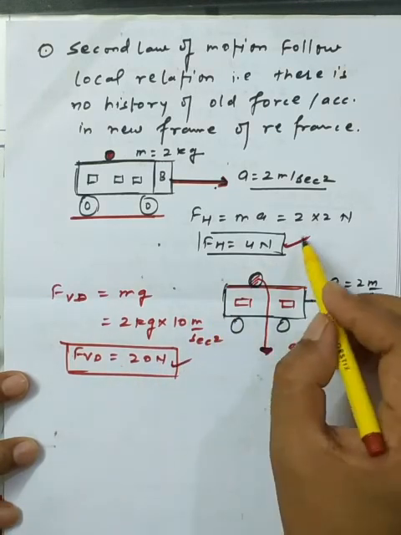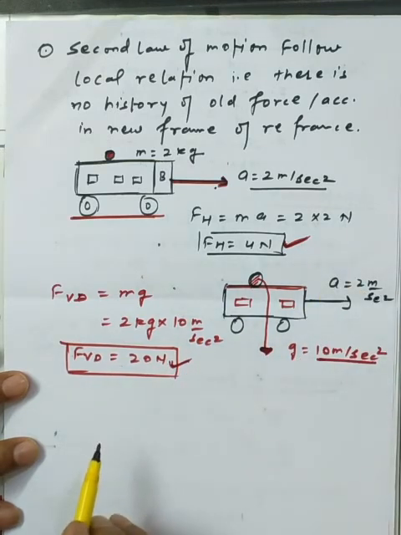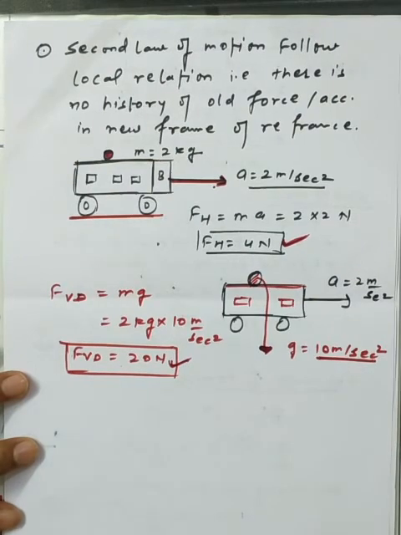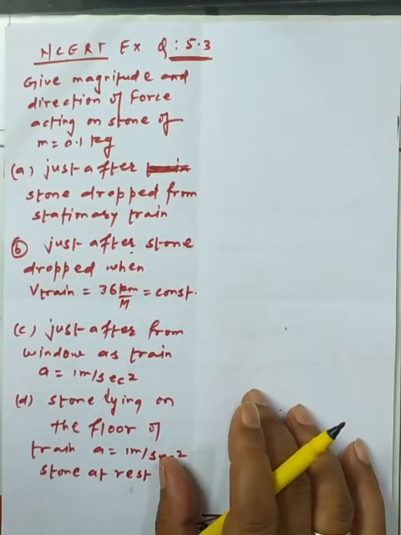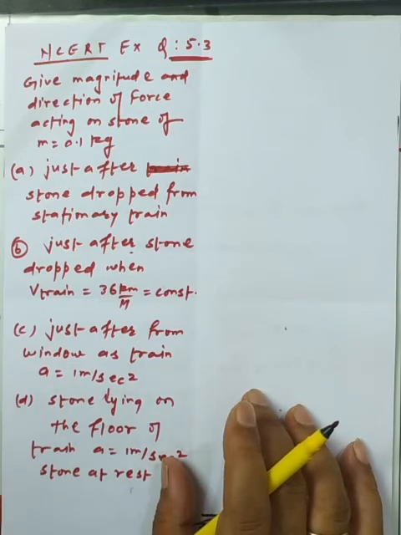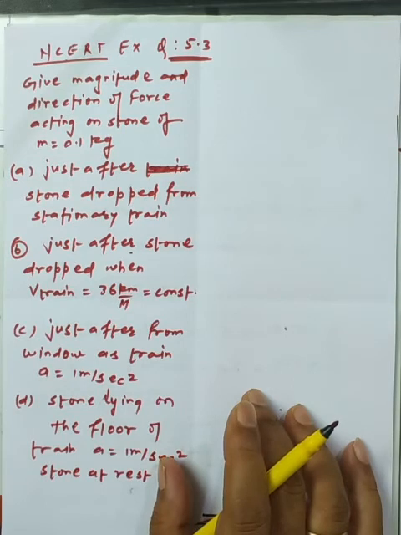So there is no role of the horizontal force in the new frame of reference. That's why the second law of motion follows the local relation: there is no previous history of the force in a new frame of reference.